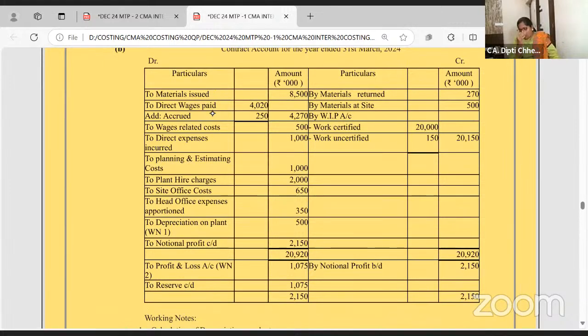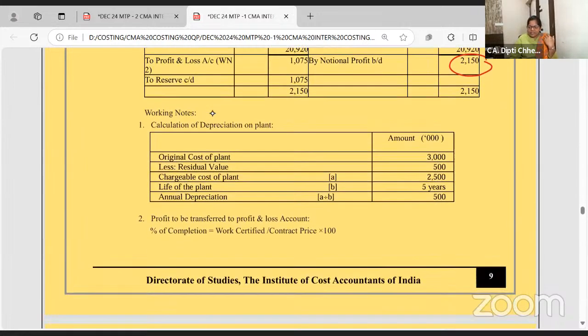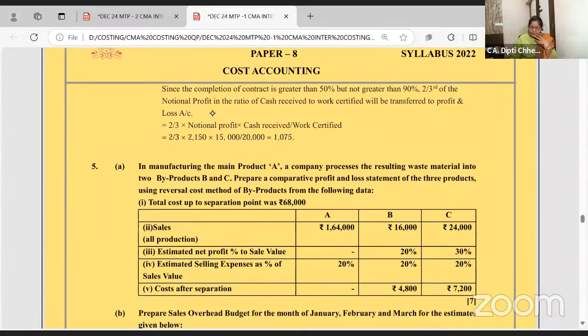Contract account is copy paste, I can say. On the debit side, you write material, wages outstanding, expenses, depreciation. On the credit side, material returned, material lying at site, work in progress, work certified, work uncertified. What you get is notional profit. Notional profit multiplied by 1/3 or 2/3 in the ratio of cash received to work certified. This is how you do it.